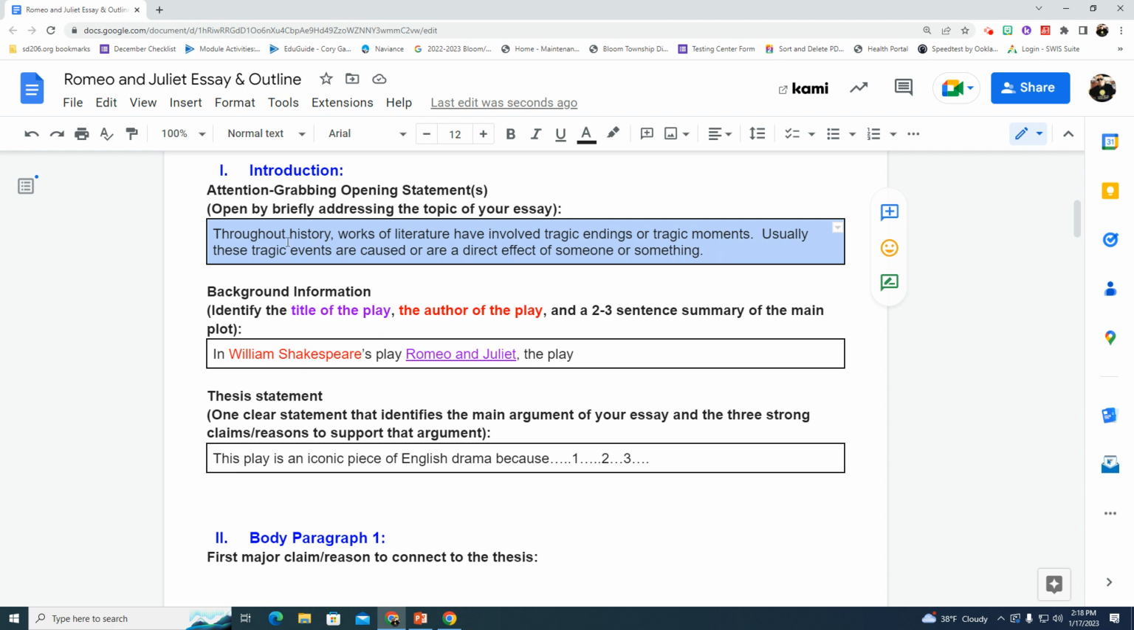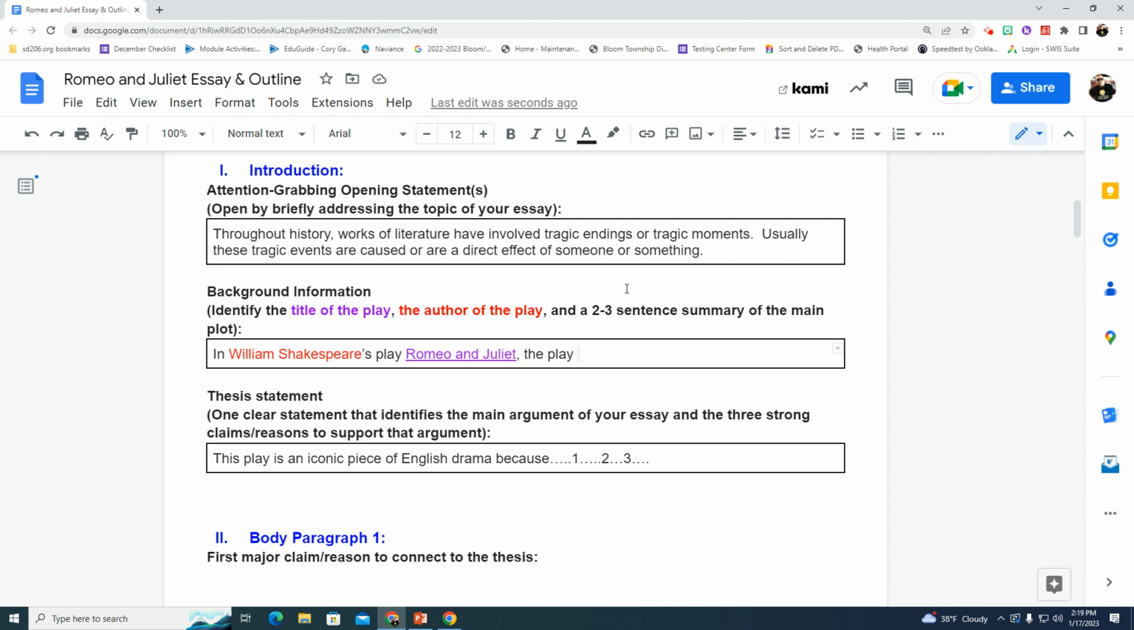Okay, if you're back, I'm assuming that you have this box completed as well, right? So that leaves one more part to do for your introduction. You've got to give your background information, and that's where you identify the title of the play. I've already done that for you right here. That's when you identify the author of the play. I've already done that for you right here. And then you want to add 2 or 3 sentences that basically summarize the main plot of the story.